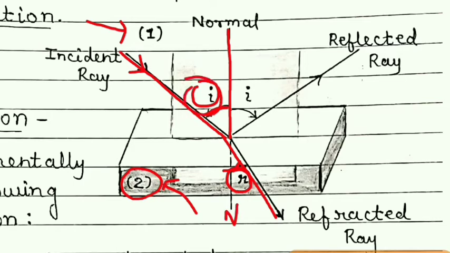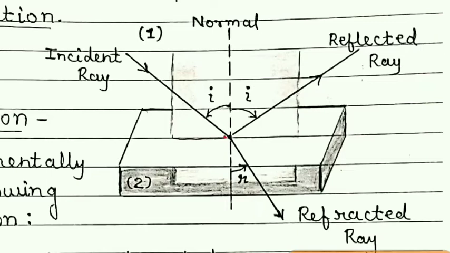So it is clear that when a ray travels from a rarer medium, that is less denser medium, to more denser medium, it will bend towards the normal. You can see it is shown by this. Actually the path of the ray was this. This is the actual straight line path, but from this point it diverted towards the normal, so it is bending towards the normal.